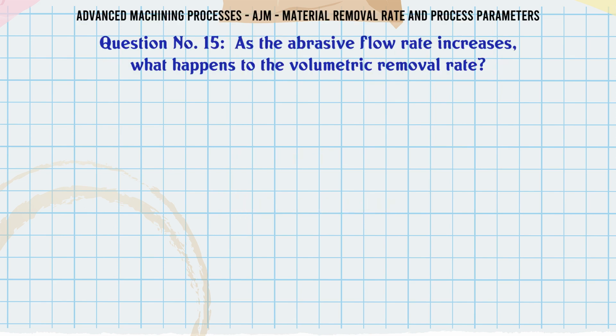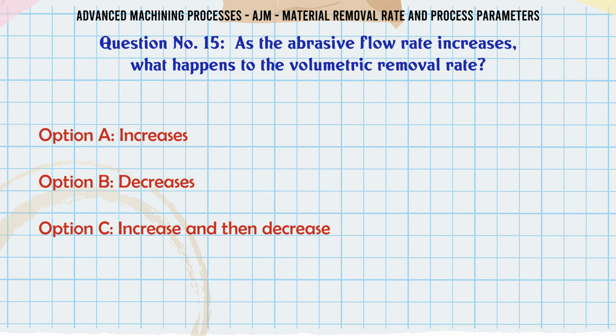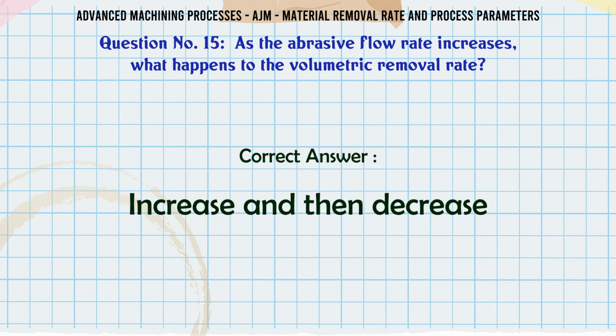As the abrasive flow rate increases, what happens to the volumetric removal rate? A increases, B decreases, C increase and then decrease, D decrease and then increase. The correct answer is increase and then decrease.